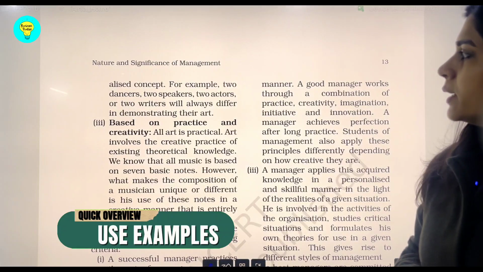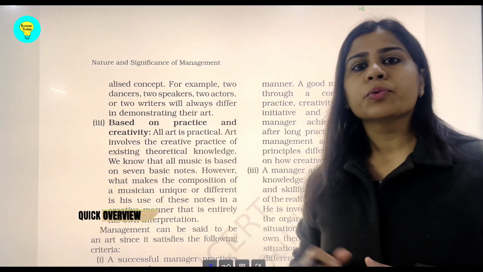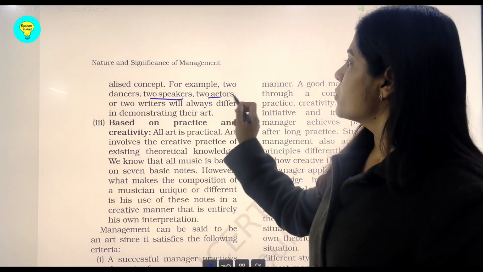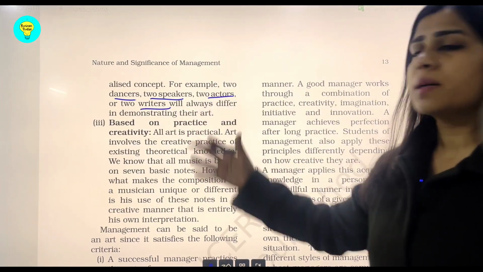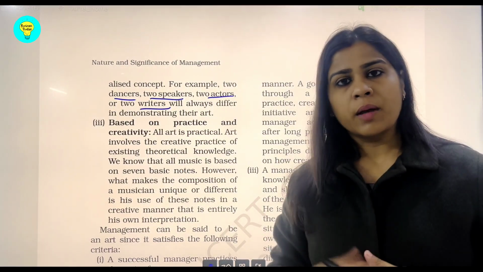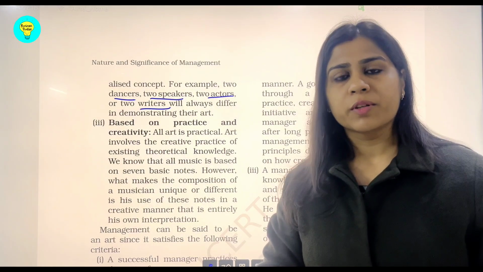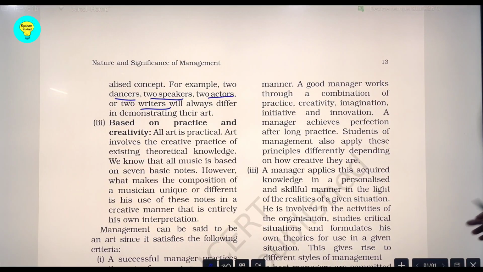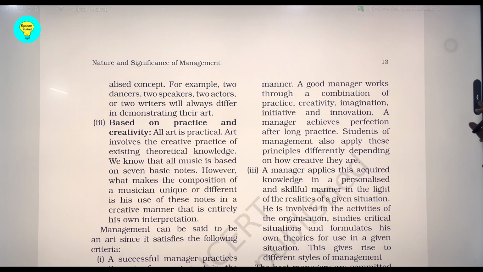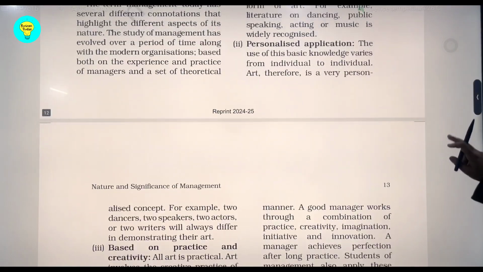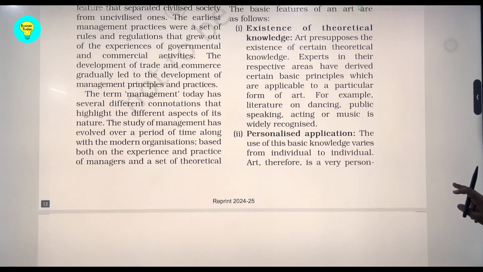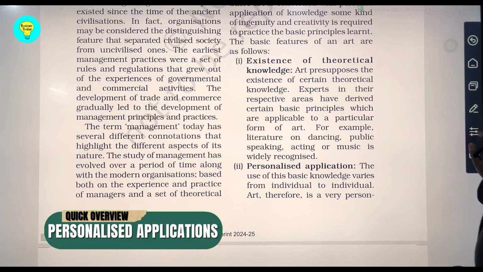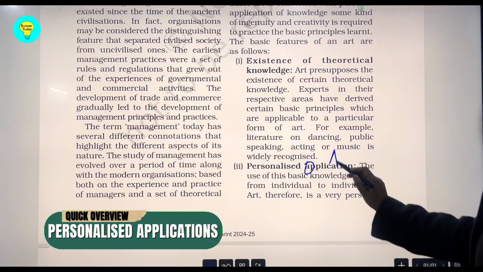And generally it has been observed that the case studies are formulated from these examples only. Here they have talked about two speakers, two actors, two dancers, two writers. All these are applying different forms of art in their own respective fields, and they differ in practice. That is what is meant when we say that management is all about personalized application. So this is A, application, the very first point of APT.